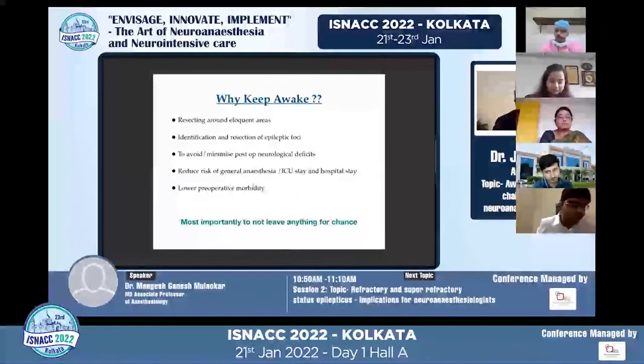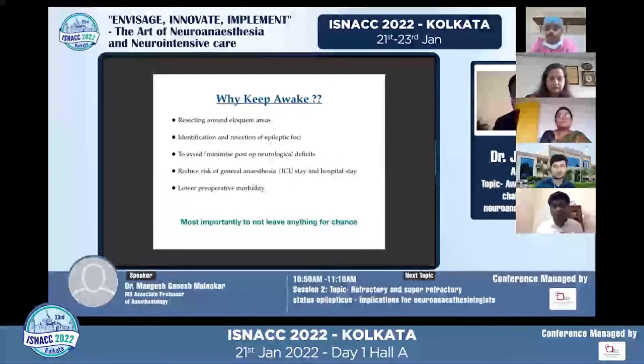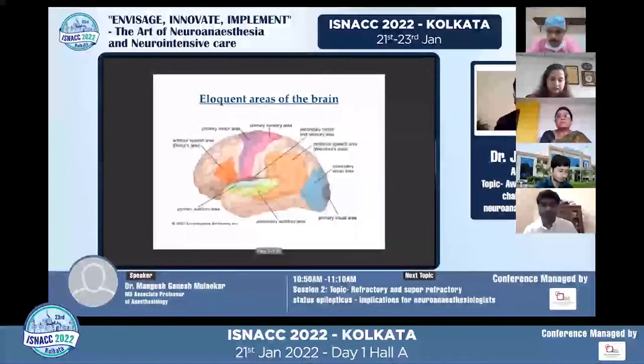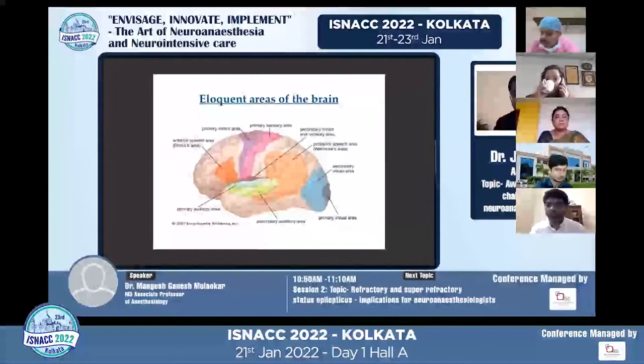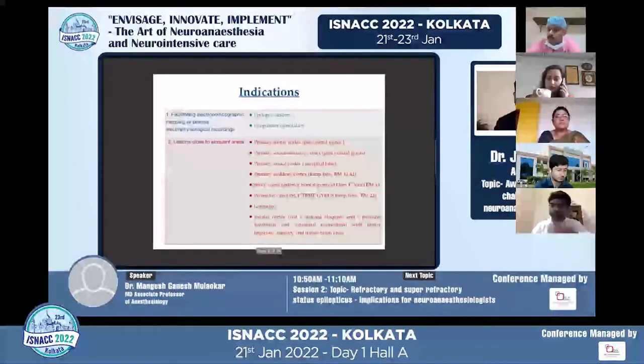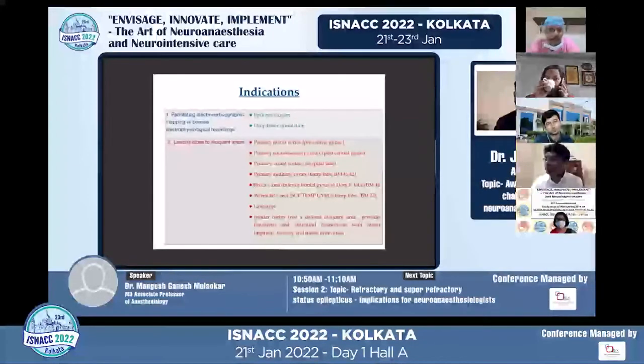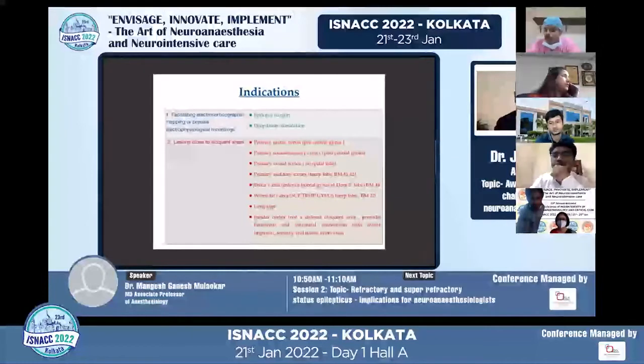So as we begin, why do we keep the patient awake? We keep the patient awake when the surgery is being done around the eloquent areas, or when one needs to identify or resect an epileptic focus, and eventually to minimize the overall morbidity, ICU stay and hospital stay. These are the eloquent areas around which, when the surgery is being planned, we try to facilitate an awake craniotomy. There are multiple indications, but for the purpose of this discussion, epilepsy surgeries and lesions around the eloquent areas form the bulk of the surgeries where awake craniotomies are performed.